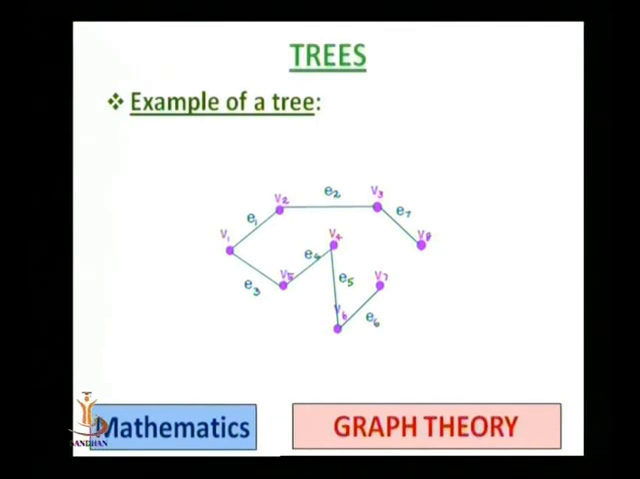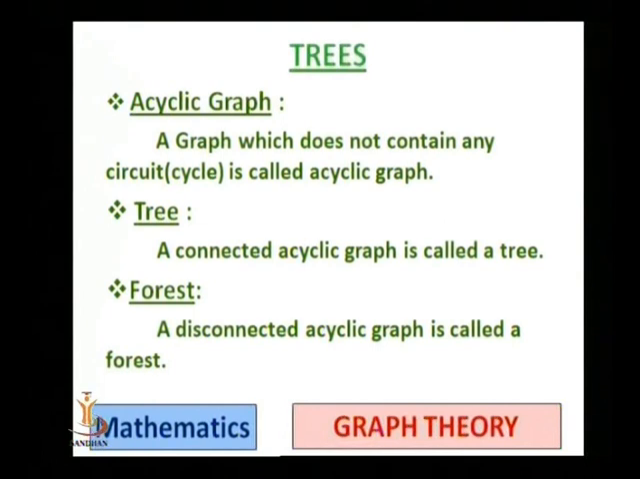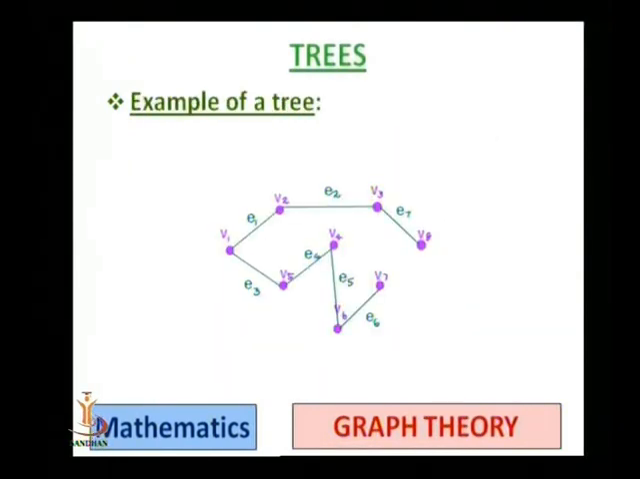Now let us see one example of tree and forest. So this is one example of tree. Here, if we choose any 2 vertices, then we have one path from one vertex to another vertex, and it is connected. And this is the definition of tree: a connected acyclic graph is called a tree. So it is connected and there is no cycle, so it is an acyclic graph. So this is an example of a tree.